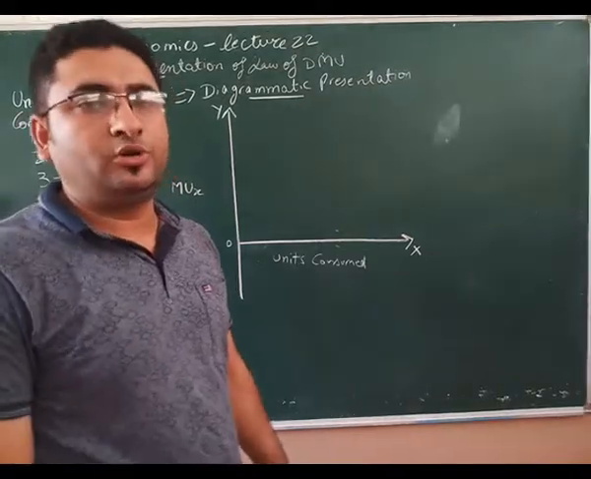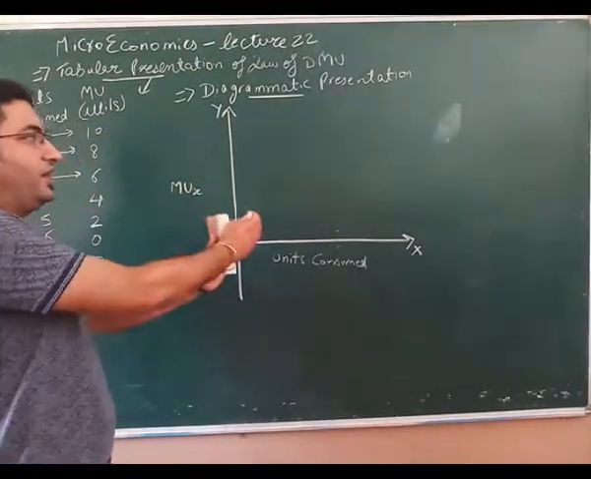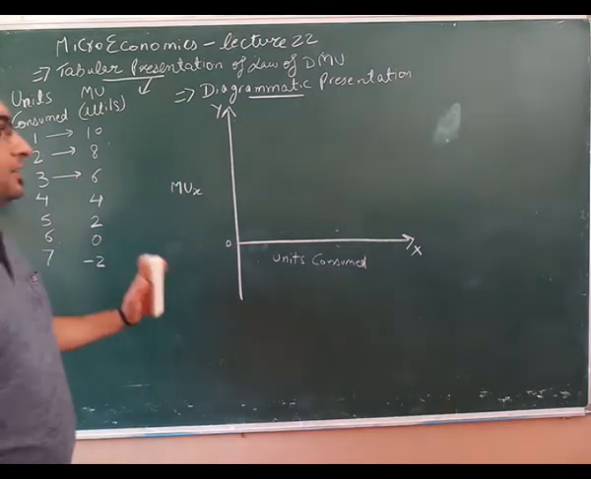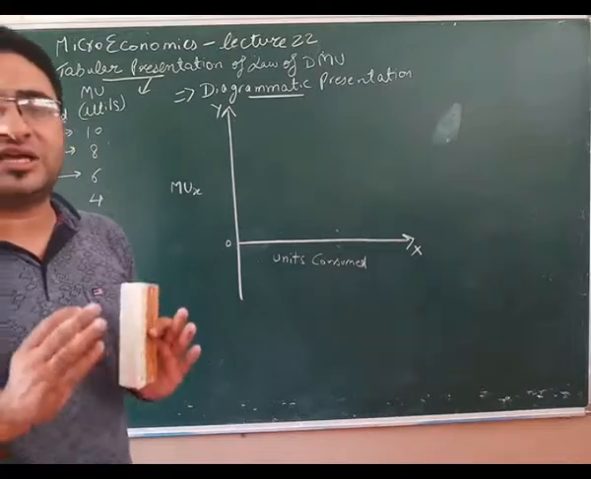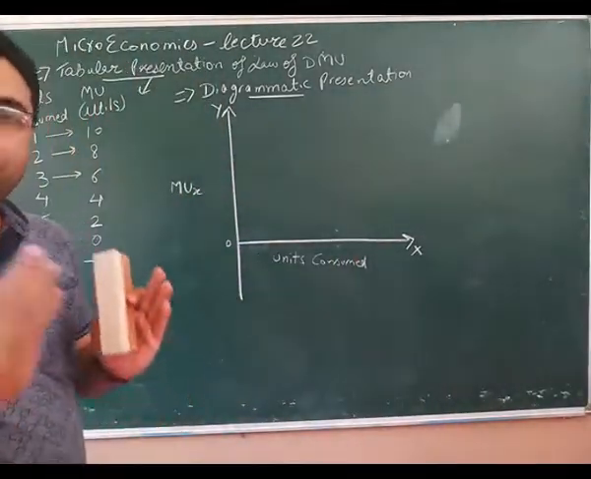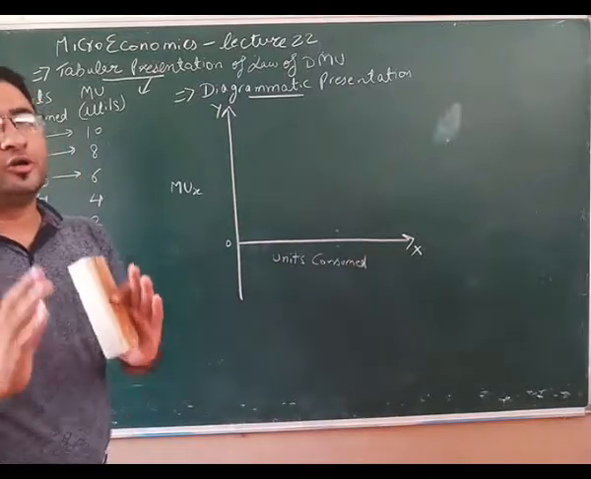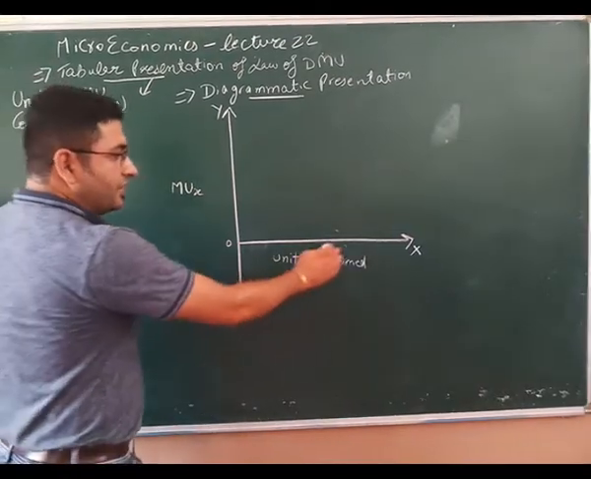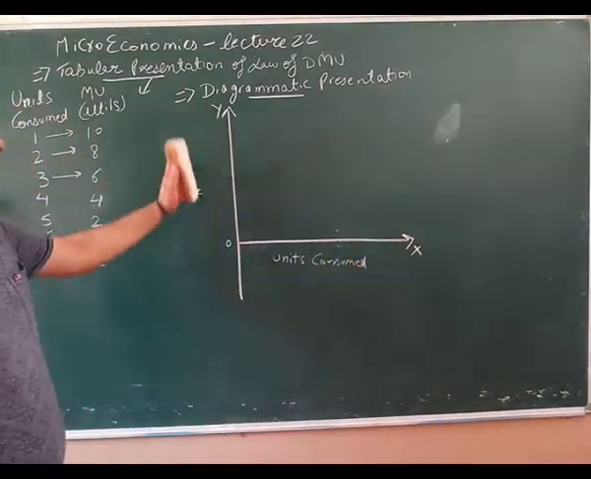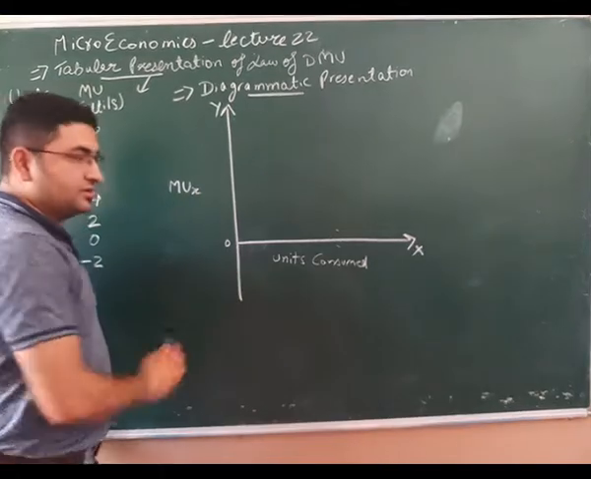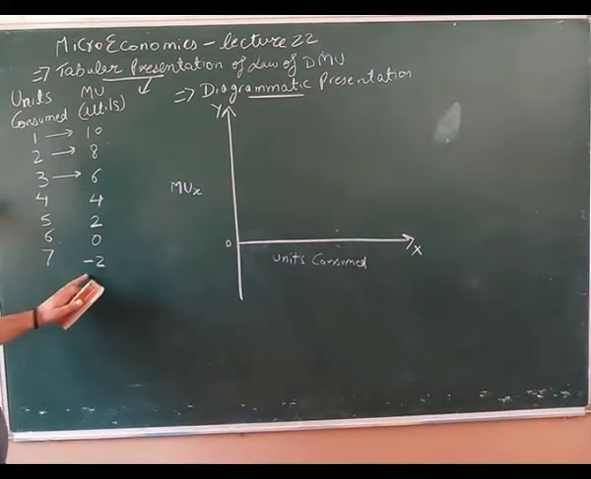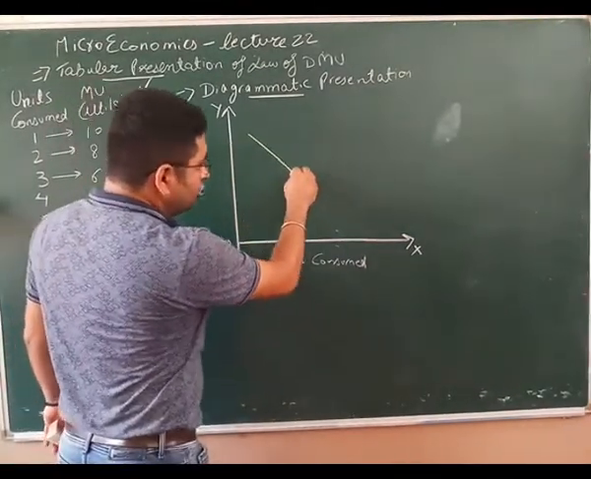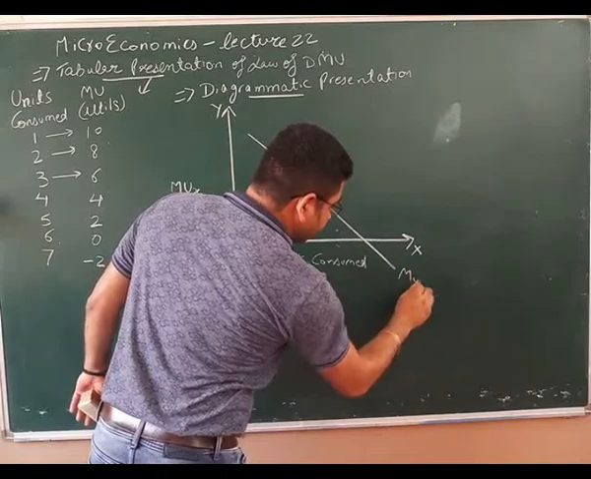Now let's come over to the diagrammatic presentation of law of DMU. Students, remember one thing, according to the board guidelines it is not necessary to actually plot the diagrammatic presentation, but if you do it, it is good. Otherwise you just have to give the right shapes of the curves. Both are valid and will fetch equal marks if rightly done. So on x-axis we take units consumed, on y-axis we take MUx. I have taken this to the negative because we have negative utility also. I'll explain why it is so. So when you plot it, you will get your MU curve like this.